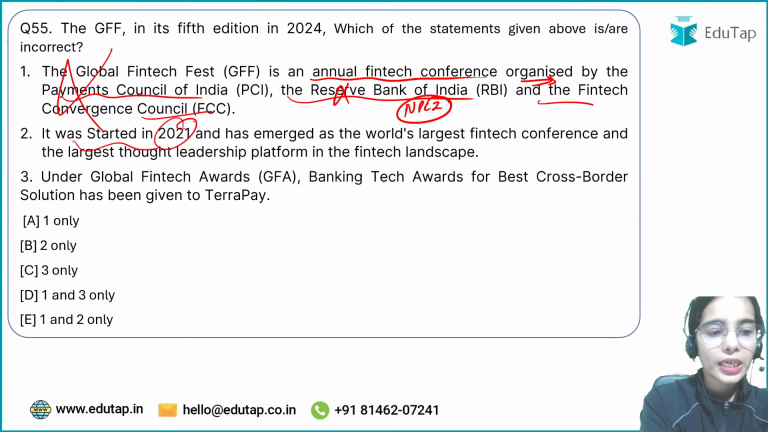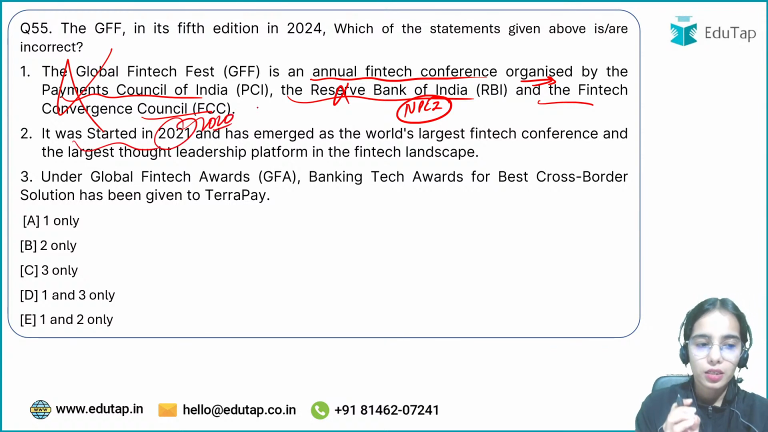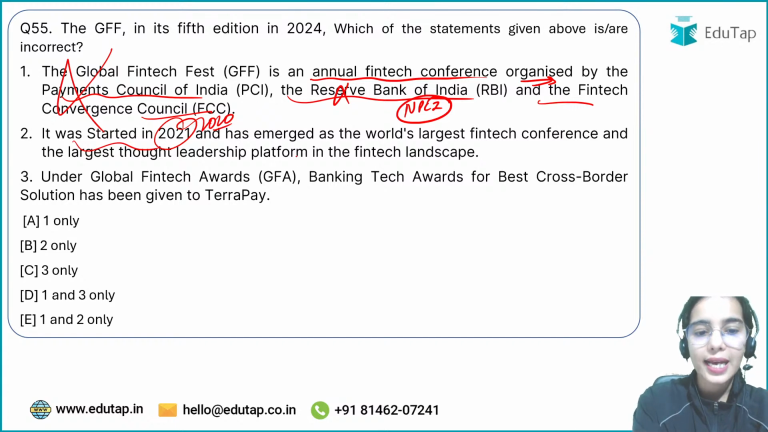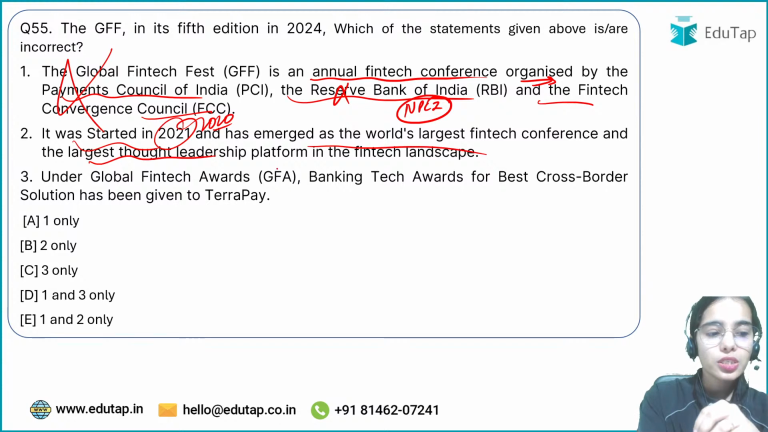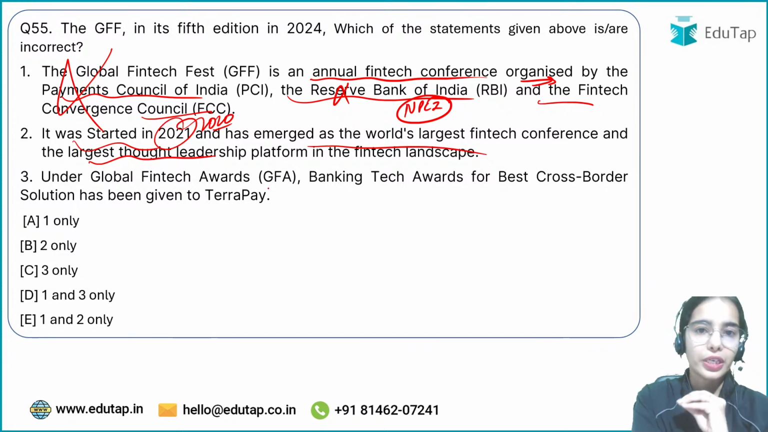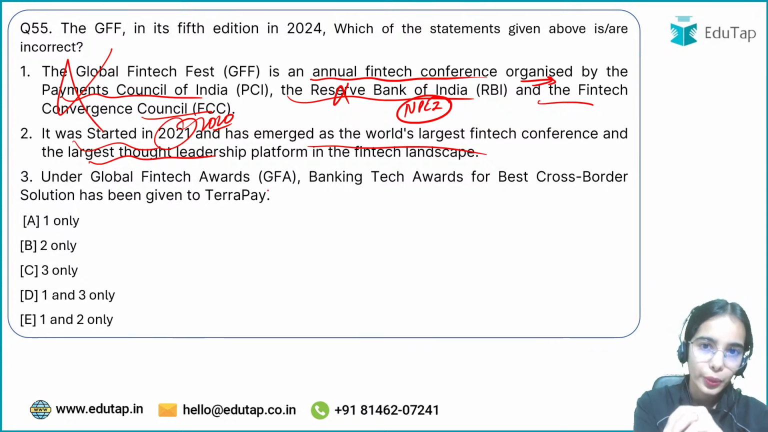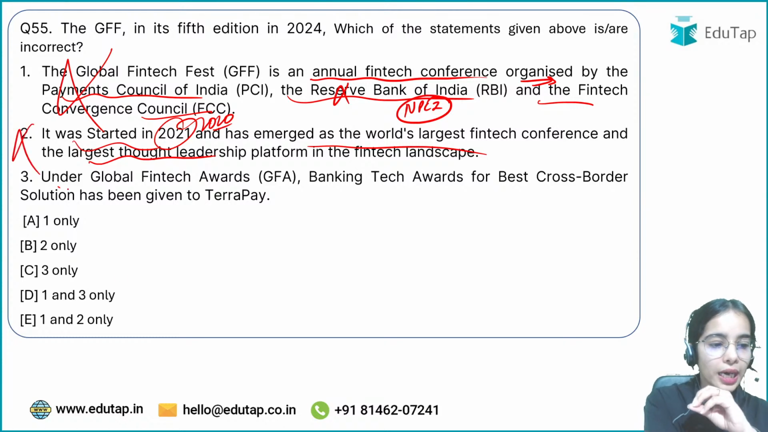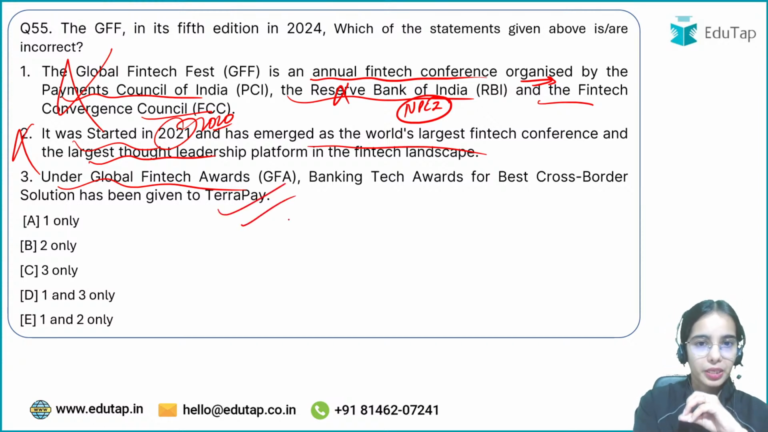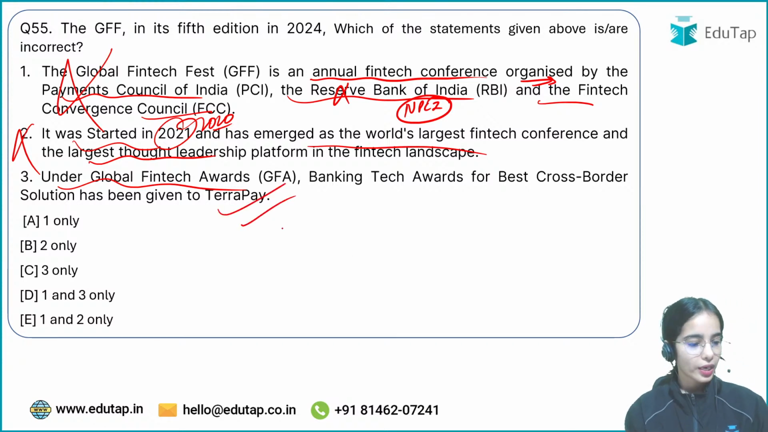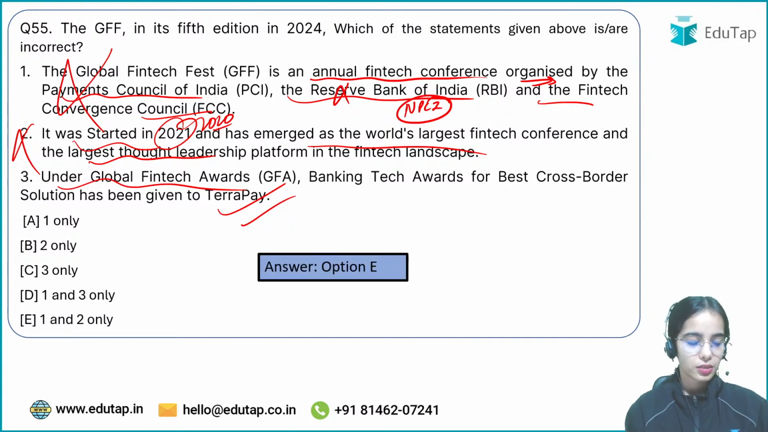It was started in 2020. So Global FinTech Fest was started in 2020 and has emerged as the world's largest FinTech conference and the largest thought leadership platform in the FinTech landscape. So it was started in 2020, not 2021. Under Global FinTech Awards, Banking Tech Award for Best Cross-Border Solution has been given to TerraPay. So this is correct. So only the third one is correct. So C is the answer.